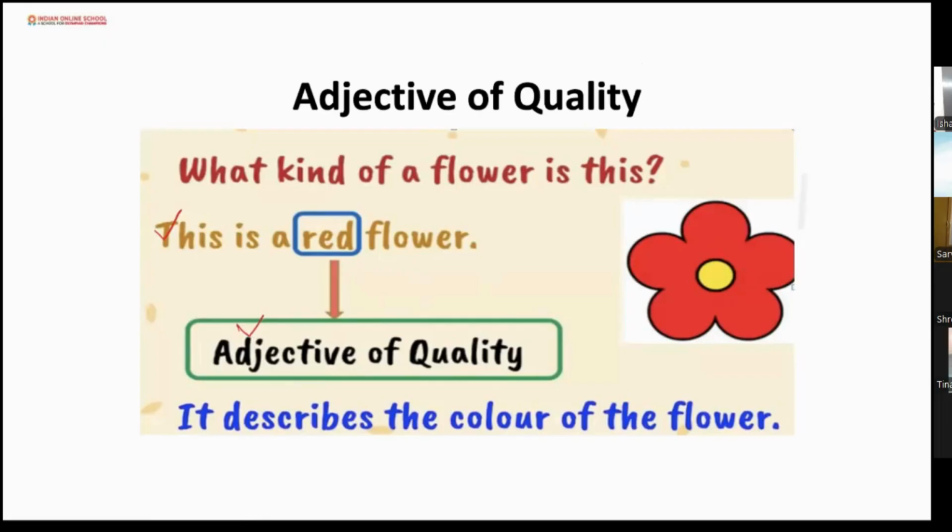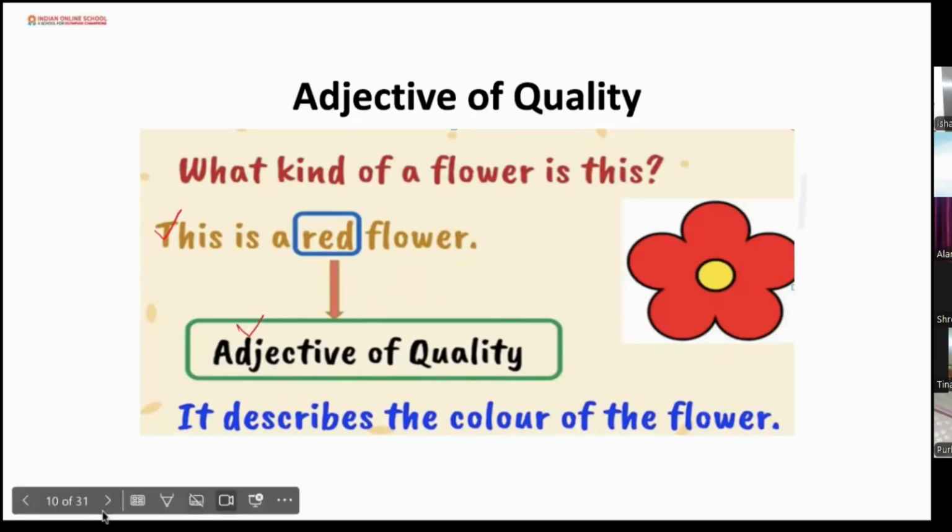Now, Purvi, can you give me an example of adjective of quality? Purvi, are you there? This is a pink dress. Yes. This flower is blue. This is a pink dress. So, which one is the adjective of quality here? Yes, the answer is pink. Very good. Okay.